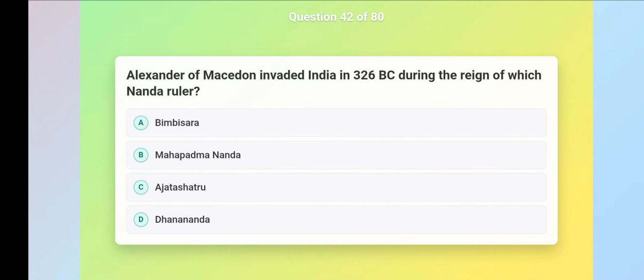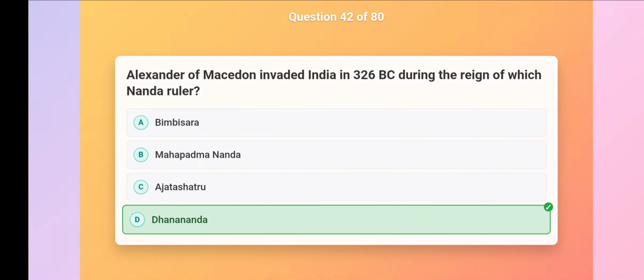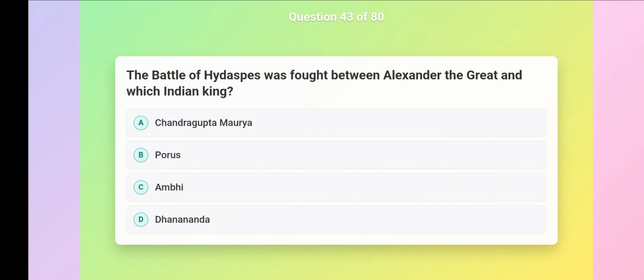Alexander of Macedon invaded India in 326 BC during the reign of which Nanda ruler? Dhanananda. The Battle of Hydaspes was fought between Alexander the Great and which Indian king? Porus.